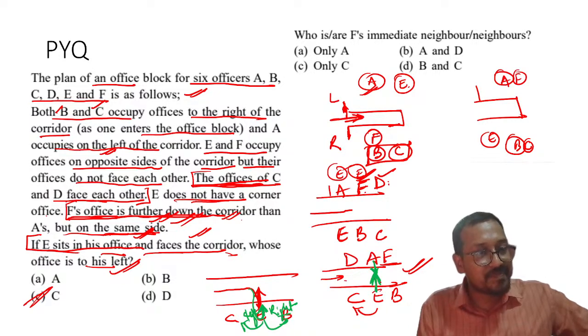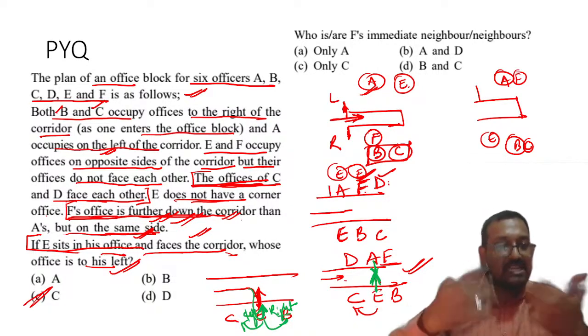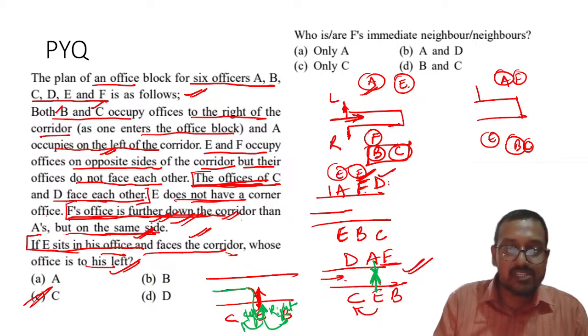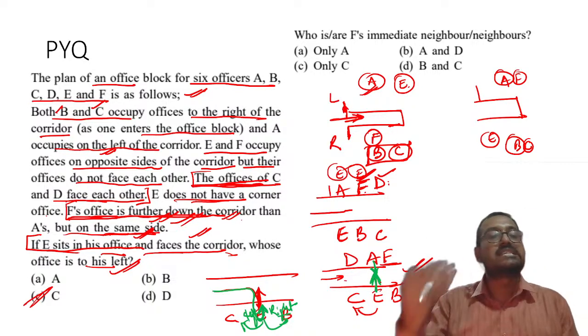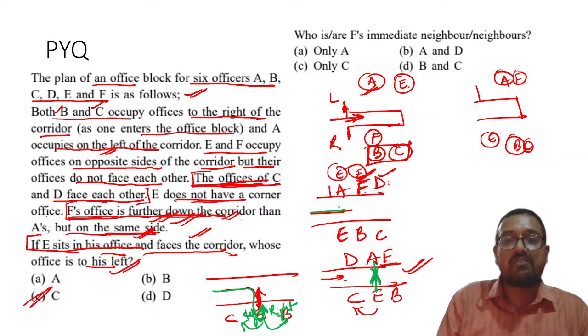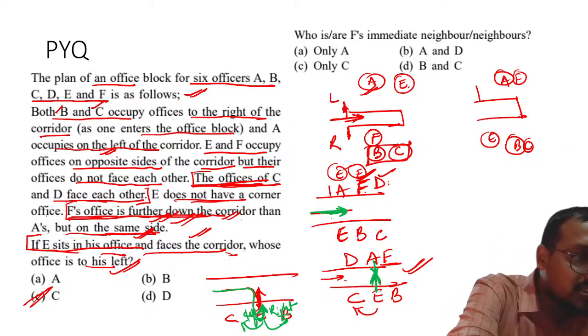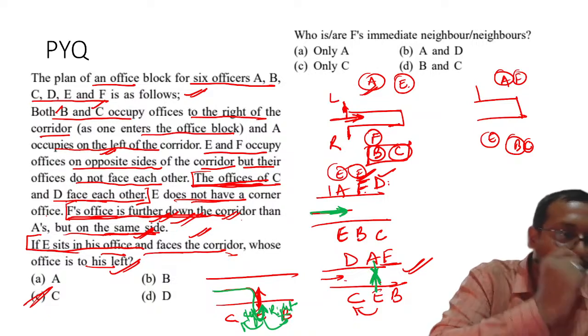Right, Kartikeya? He is sitting in his chamber. He is not in the corridor. Please remember, he passed through the corridor, came to his cabin and sat on his chair. Now he is sitting, so the reference point has changed. Previously we were talking about the left or right of the corridor.